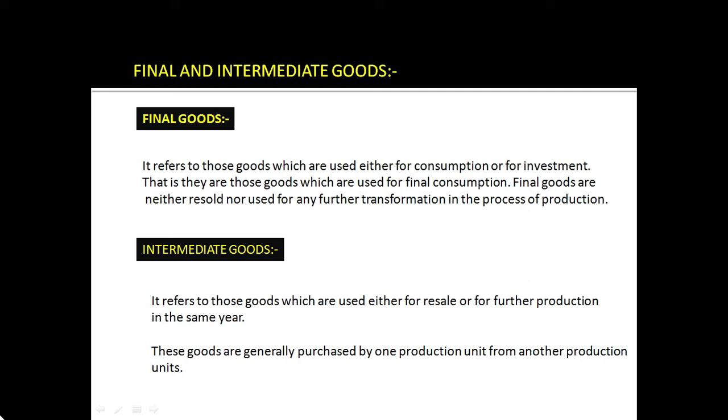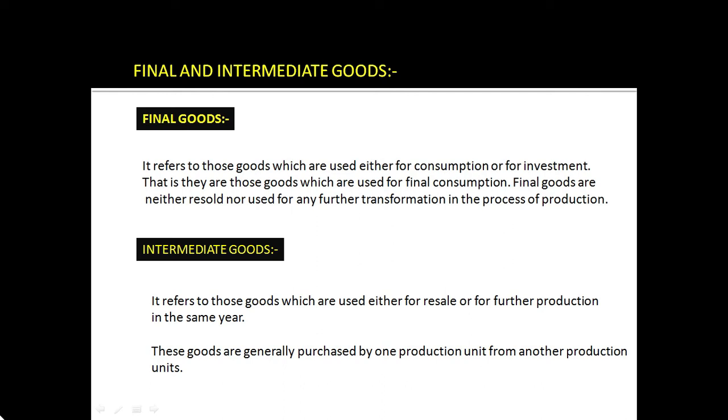Final goods are neither resold nor used for any further transformation in the process of production. Means they have already got all values added to that particular good.